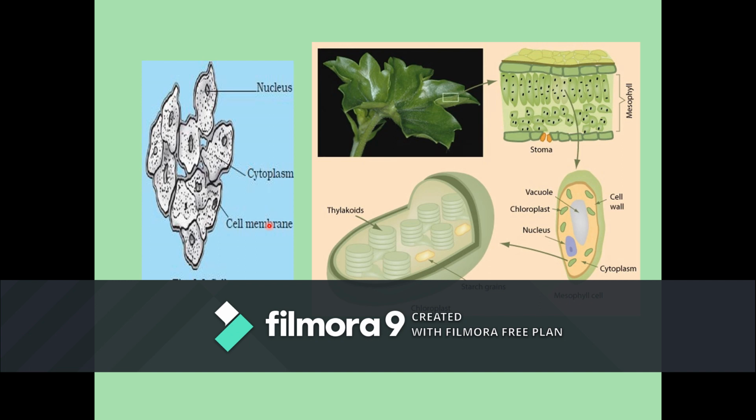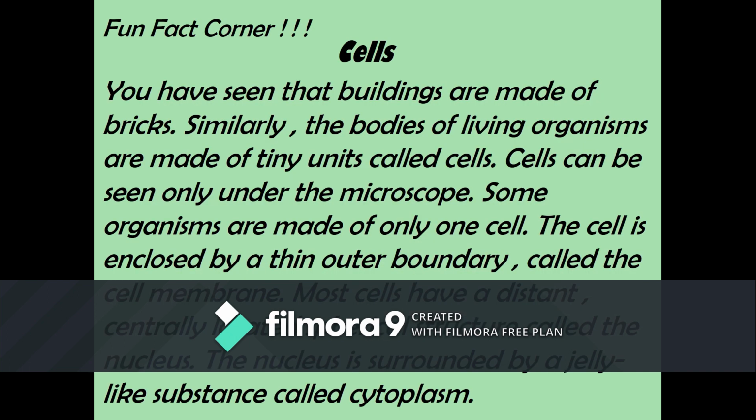Most cells have a centrally located spherical structure, which is called the nucleus. This nucleus is surrounded by a jelly-like substance called cytoplasm. I hope it's very clear to you now. This is the explanation which I have already explained with the picture.